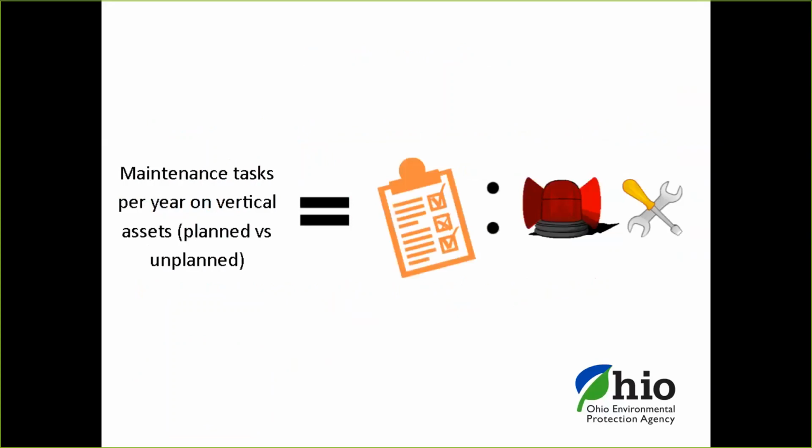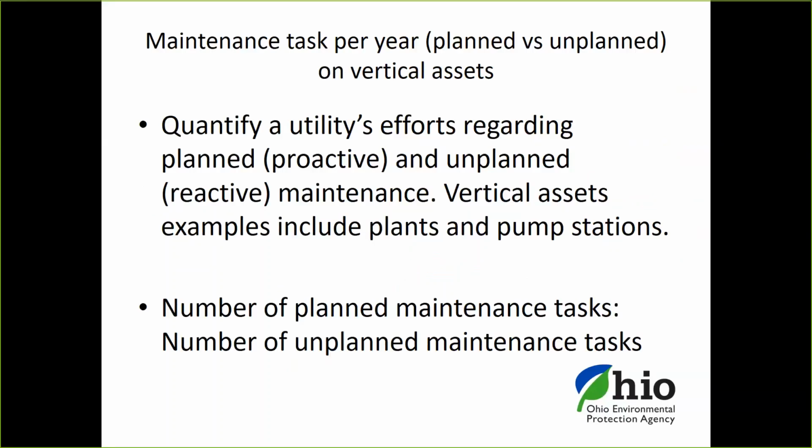The next metric is maintenance tasks per year on vertical assets. What we're looking at in particular is planned versus unplanned, proactive versus reactive type maintenance tasks. When we talk about vertical assets, we mean those things that are above ground, such as elevated storage tanks, booster stations, and treatment plants. So we really want to make sure you're recording all of your maintenance activities and quantifying whether they are planned, proactive, or unplanned and reactive.